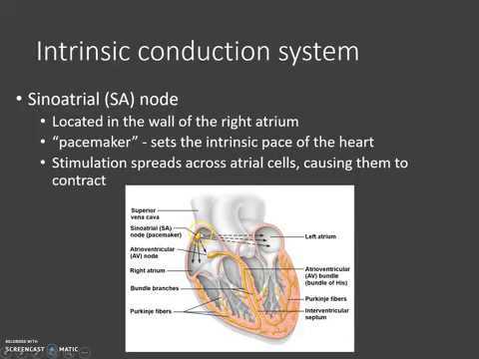From the SA node, the signal to contract spreads along the tissue surrounding the atria, and the intercalated discs and the branching cells of the cardiomyocytes help them to communicate so that all the cells of the atrium contract at basically the same time.